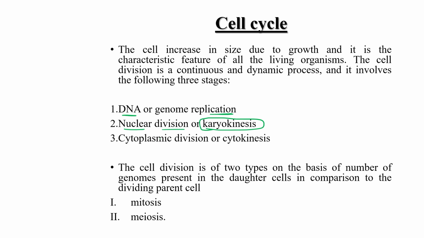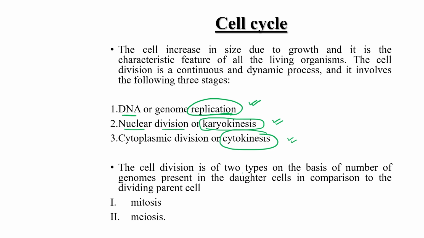And the third and last one is cytoplasmic division, or cytokinesis. So first is DNA replication, then division of the nucleus, karyokinesis, then division of the cytoplasm known as cytokinesis. These three processes occur in the cell cycle.